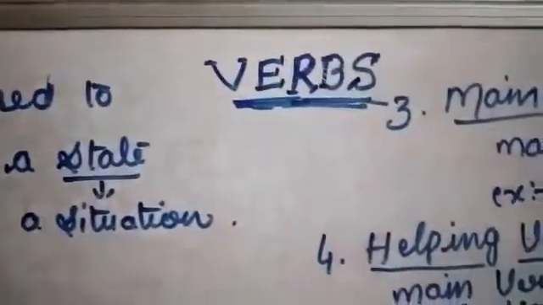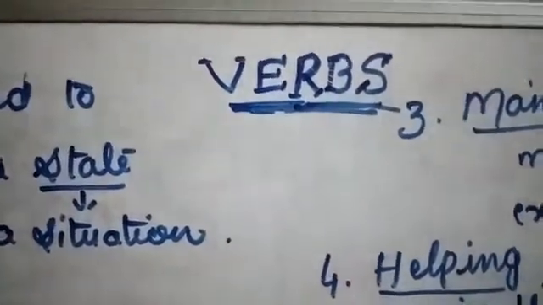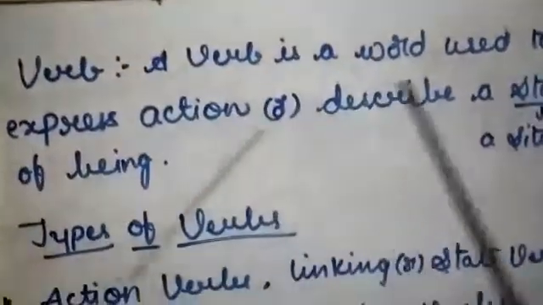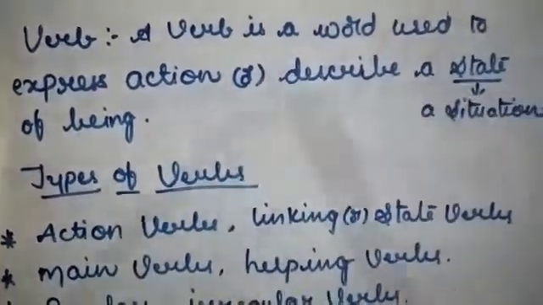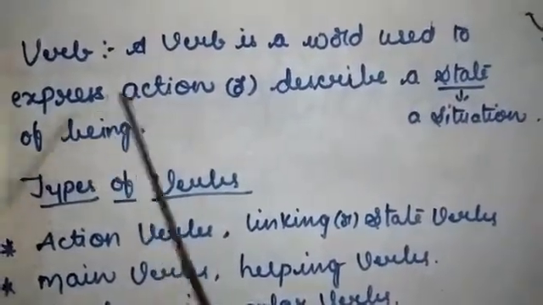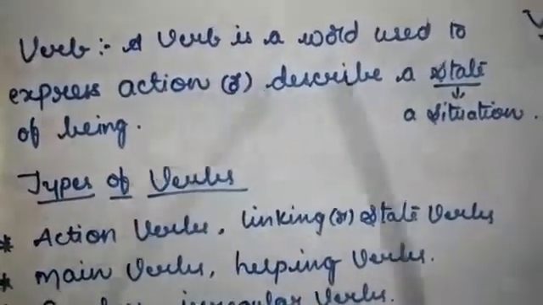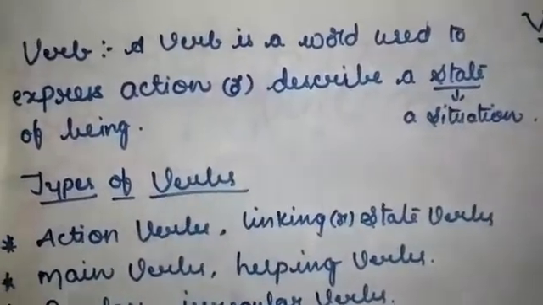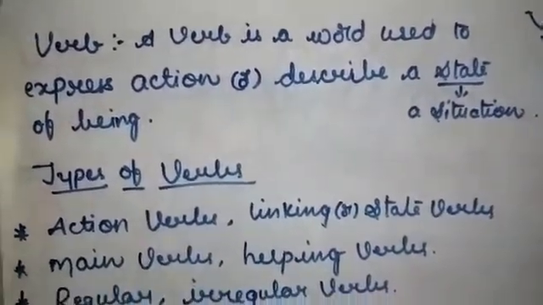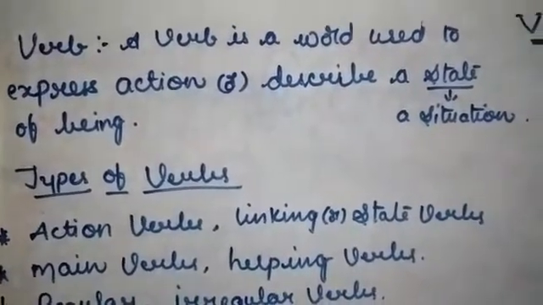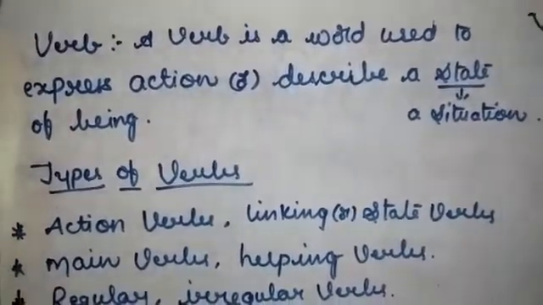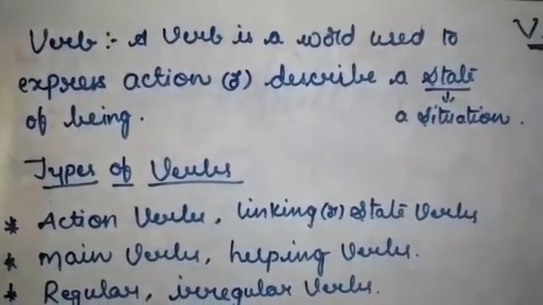Today in this video, I will explain you about verbs in parts of speech. So what are verbs? A verb is a word used to express action or describe a state of being. State means a situation. Simply we say that verbs means action words are called verbs. But not only action words but also the words which describe a state of being also come under verbs.